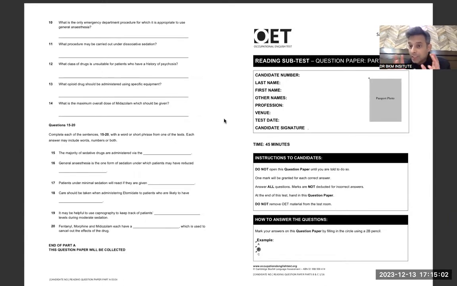Reading part A carries 20 marks. Reading part B and C carries 22 marks. So there is hardly any difference between the marks. That means reading part A is equal to reading part B and C. And reading part A is easy to be done. If we do not do silly mistakes out of the pressure, then we have high chances that we will clear reading for sure. Even if your reading part B and C is a little weak, even then it's fine if your reading part A is very good. So please understand.